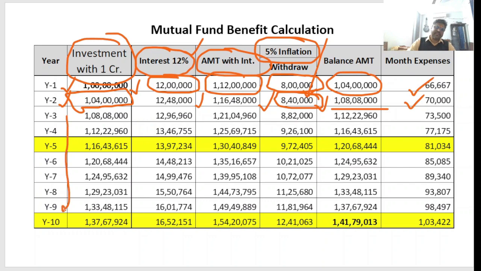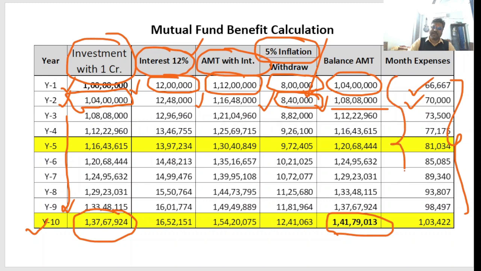Now come to the 10th year. After 10 years, what will happen? After 10 years, your investment cost will be 1 crore 37 lakhs after withdrawing this much money every month. And the balance amount, how much is it? 1 crore 41 lakhs. After withdrawing this much money per year and every month. So this is the magic of investment in mutual funds.